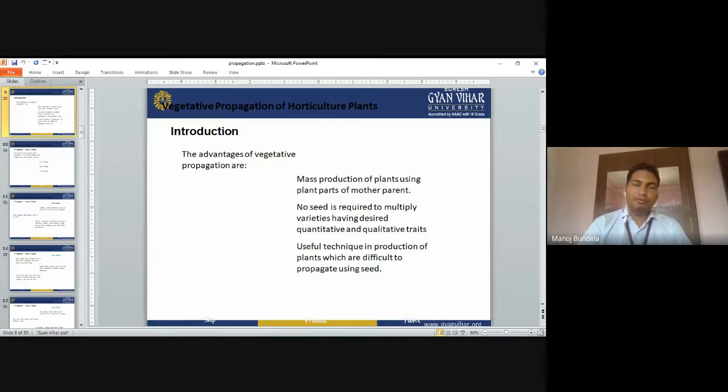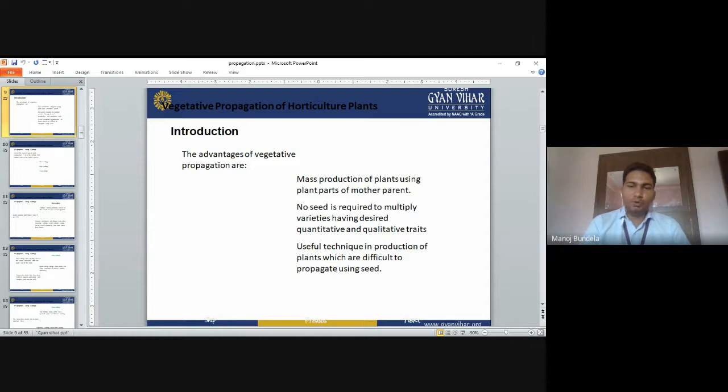Sometimes we select a particular variety that gives higher yield and is resistant to a particular disease and pest. So we do not require any seeds for multiplication. We can use any part of the plant and multiply it. Whatever disease resistance character or other characters are present in that variety will transfer to the new plants. So it will increase the quantitative and qualitative traits.